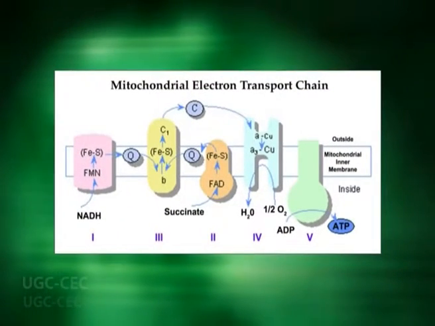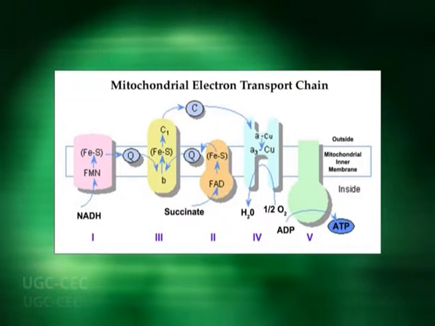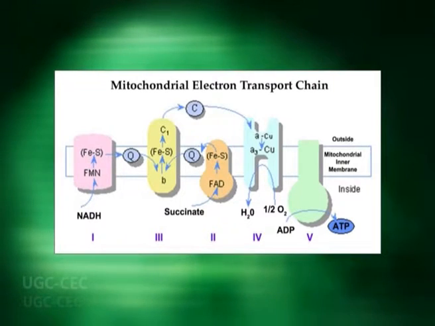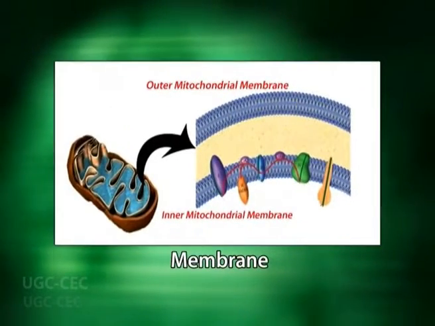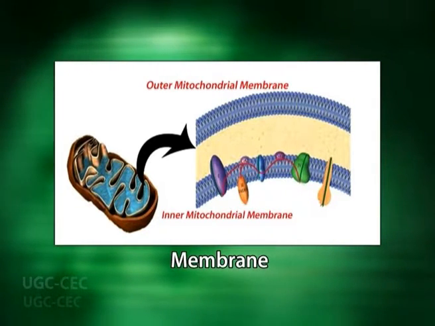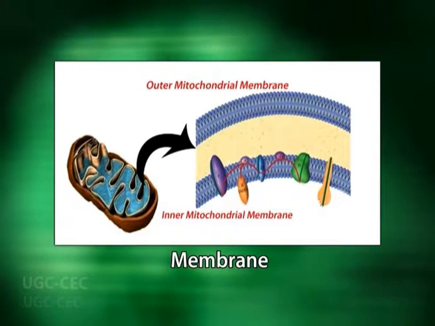The electron transport chain is a series of electron transporting proteins which are located in the inner membrane of mitochondria. The occurrence of electron transport chain in the inner membrane of mitochondria explains the protein rich nature of this membrane, which is composed of about 80% proteins and 20% lipids by weight.